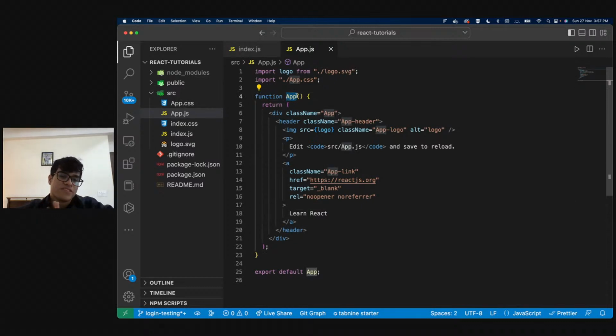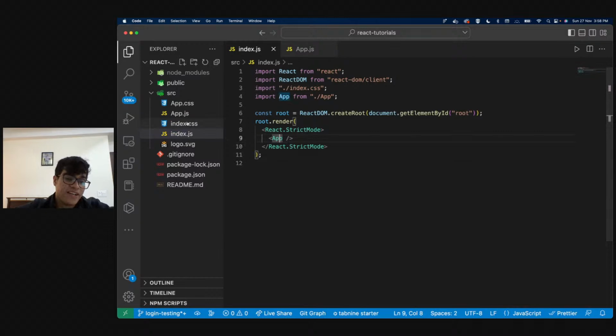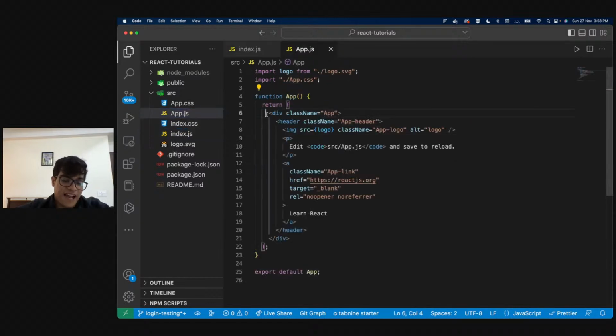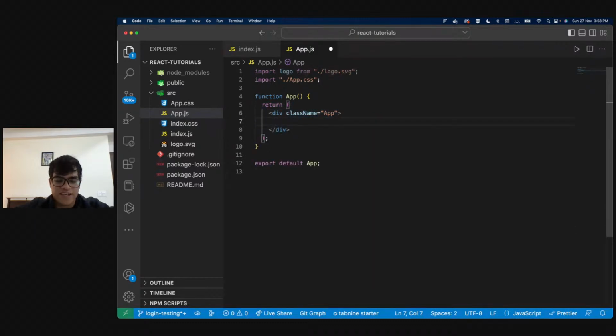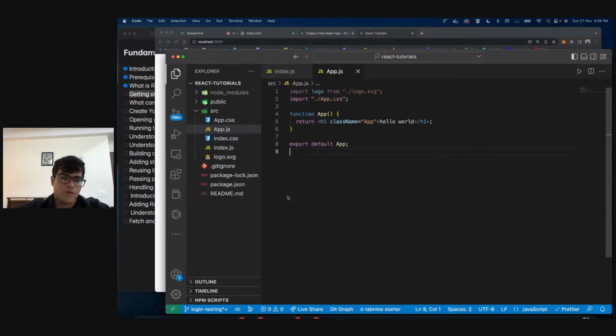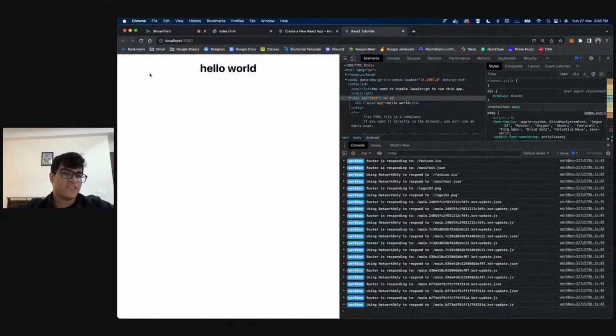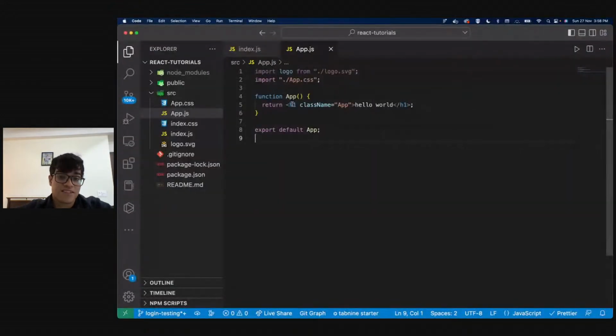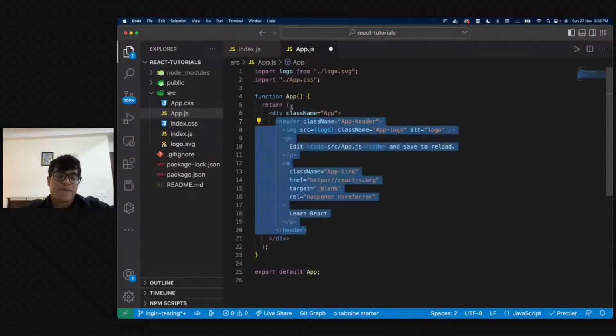Okay, so app.js is nothing but it has a function called app, right? This is the function name, and hence this is what we'll be using over here. App.js is this, and we have this JavaScript code. Now I can get rid of all of this, and I can just say hello world over here, right? I can change this div to an h1, whatever I want to. So this is the JavaScript, this is the HTML part. Now, so you guys do understand what's happening.